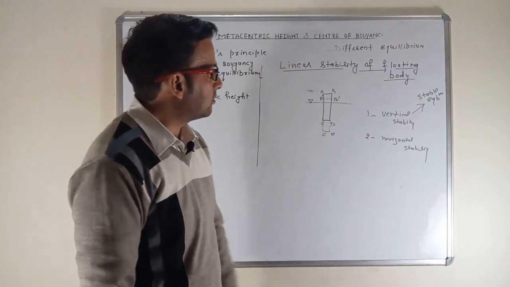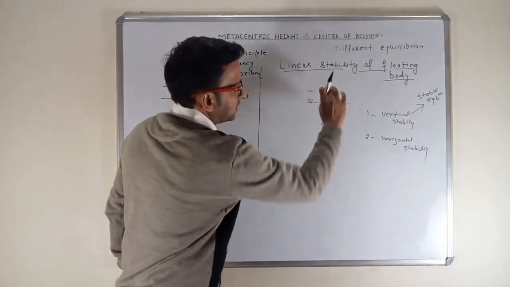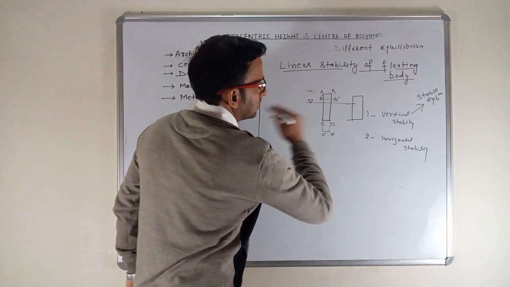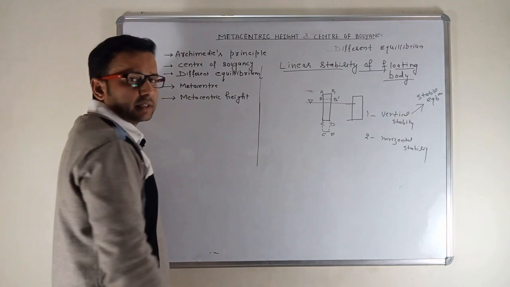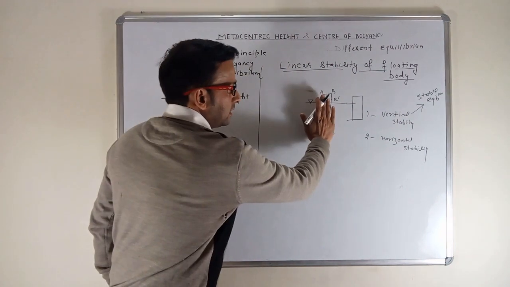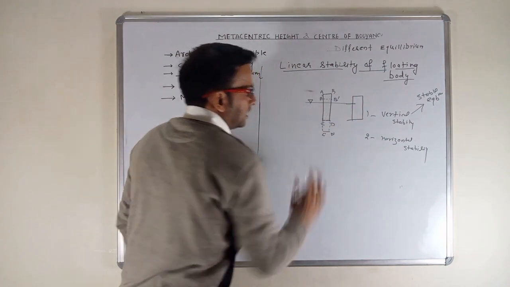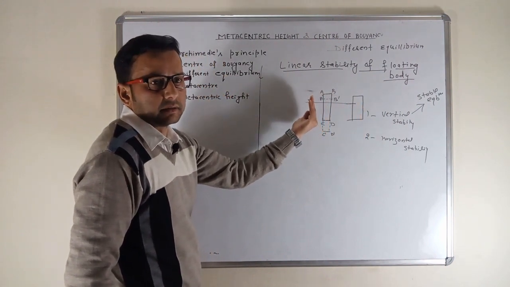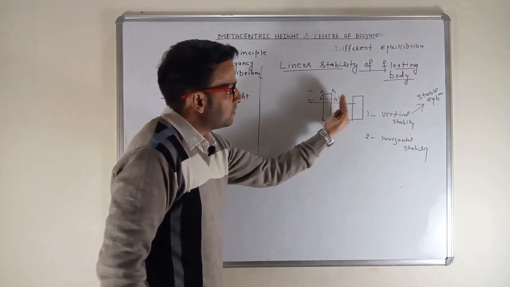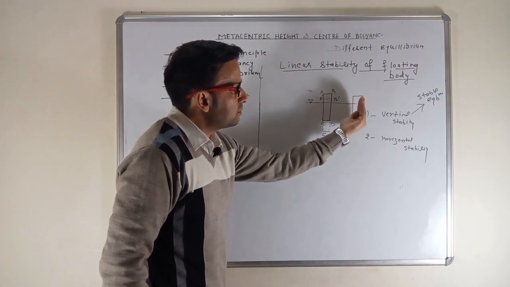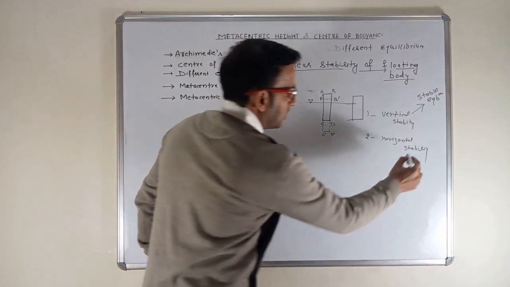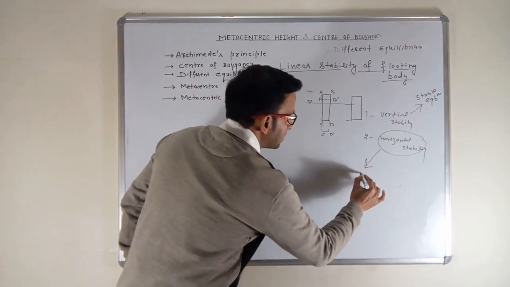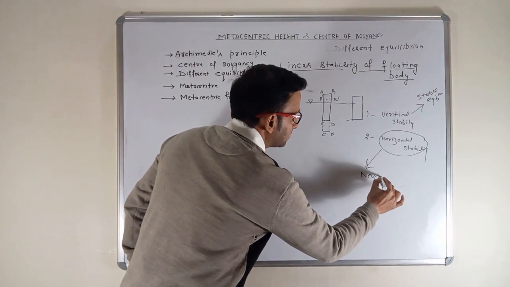Second, horizontal stability. Now I move this body to the right hand side. If I move this body right hand side, then it will not come back to its original state. It will be easily moved into its new position. So this is called horizontal stability, and horizontal stability is always neutral equilibrium.